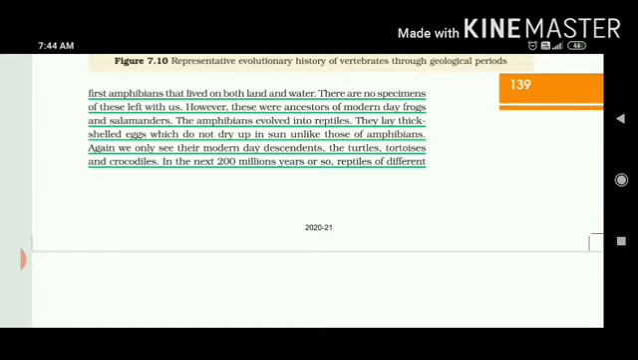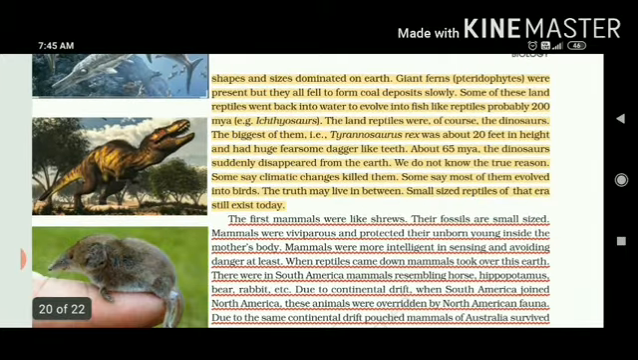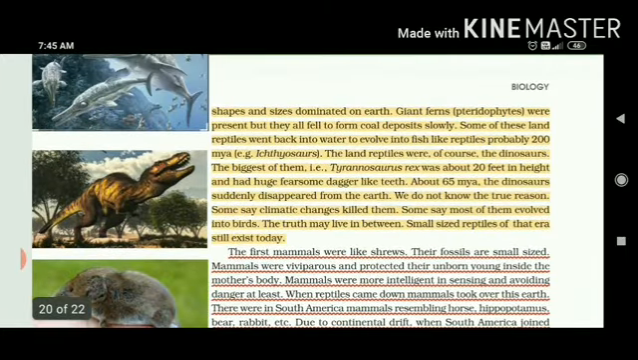Reptiles lay eggs on the land. Again, in modern day descendants, turtles, tortoises and crocodiles are the same. They come under the category which lay eggs ultimately on the land. So in the next 200 million years or so, reptiles of different shapes and sizes dominated on Earth. Now, giant ferns, which are pteridophytes, were present, but they all fell to form coal deposits slowly, because ultimately they give rise to fossil fuel.